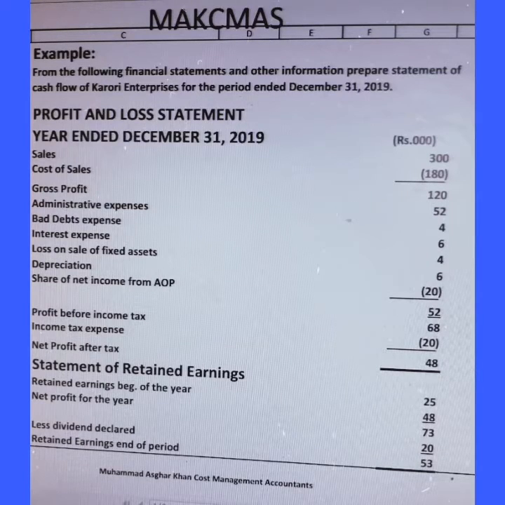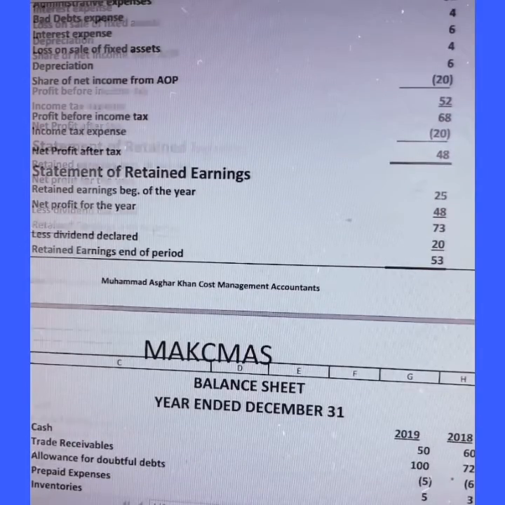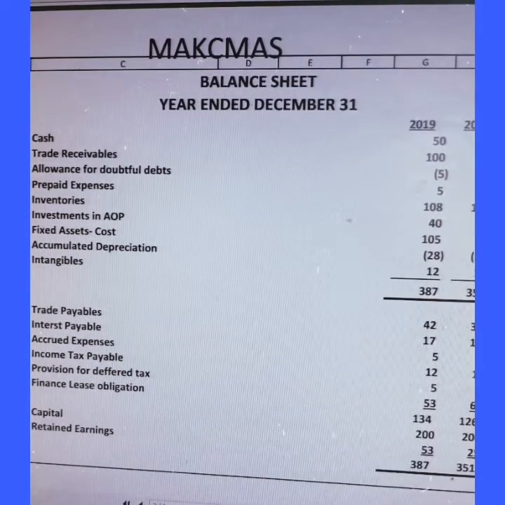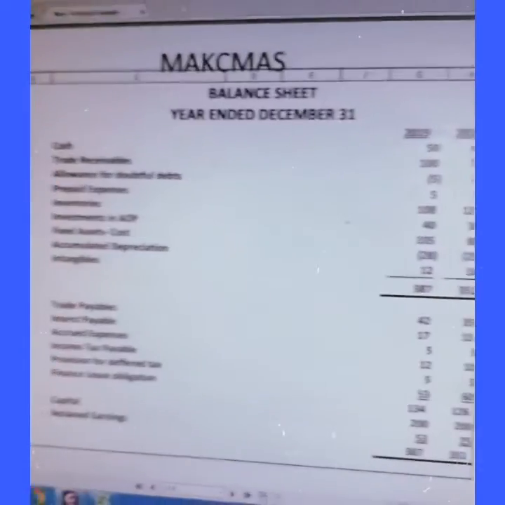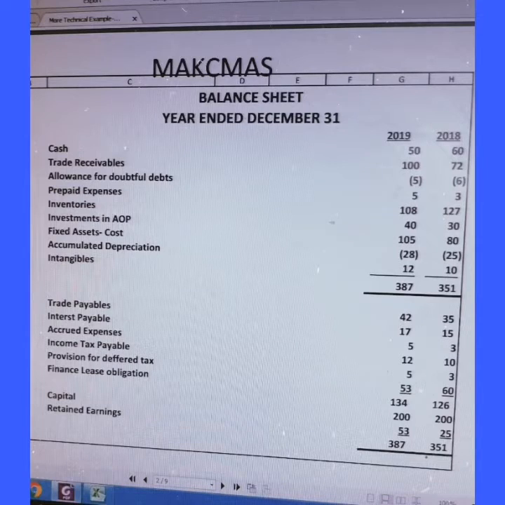Here is an example data on the screen. First, the profit and loss account, which was not provided in my previous video. Now we move to the balance sheet, head of accounts and data. This is two years comparative data, 2018 and 19.